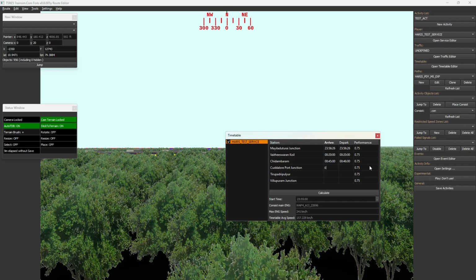Kadalur port, let us say 1 AM. 1:10 AM. It's just a random thing.